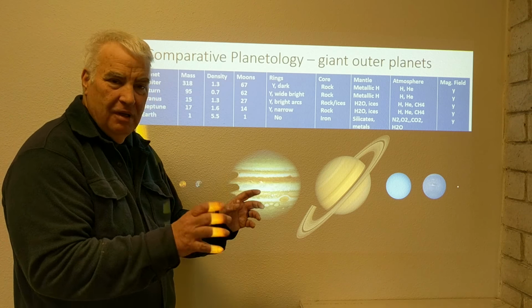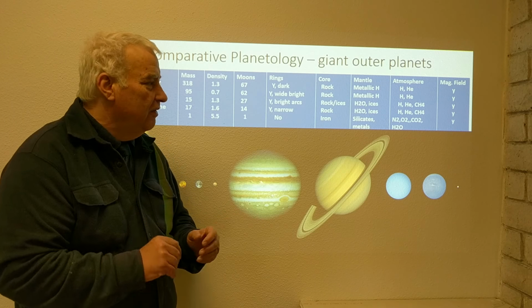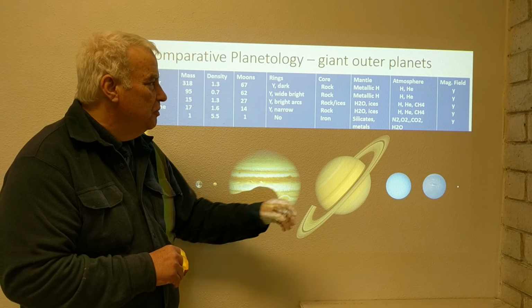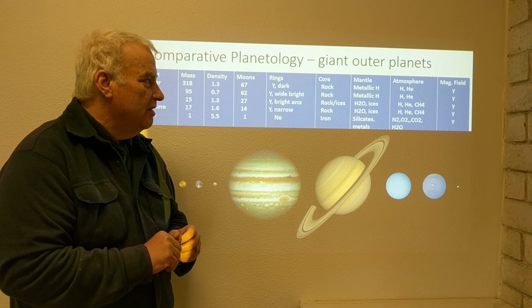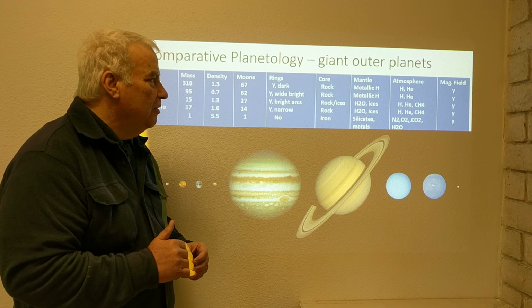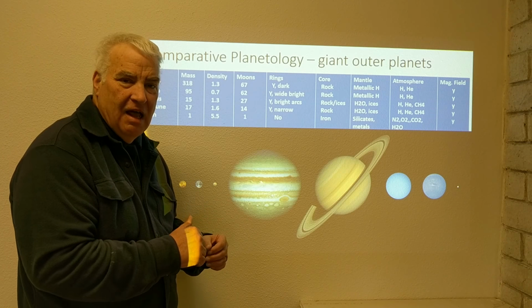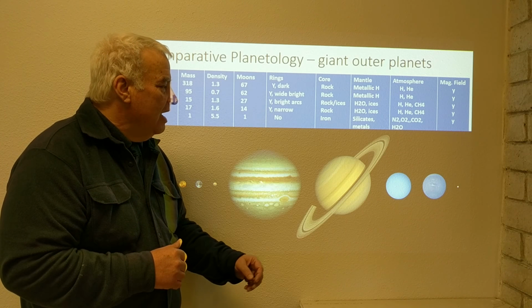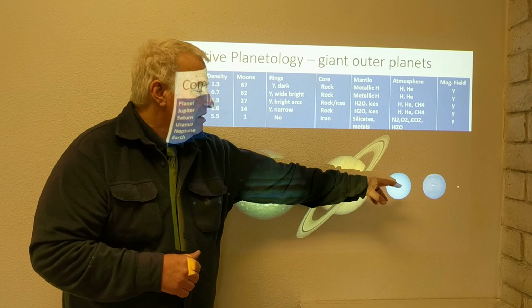The mantle, the interior part between the core and the outer layers, has metallic hydrogen in Jupiter and Saturn, in very thick amounts. Jupiter and Saturn are made mostly of hydrogen and helium, and it forms in this metallic form under high pressure.